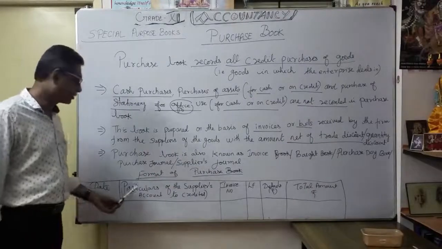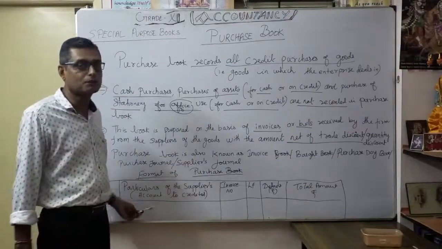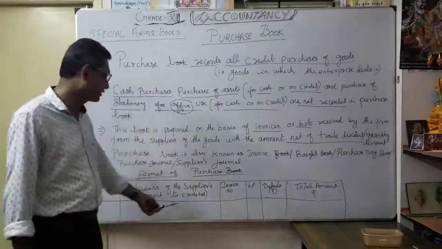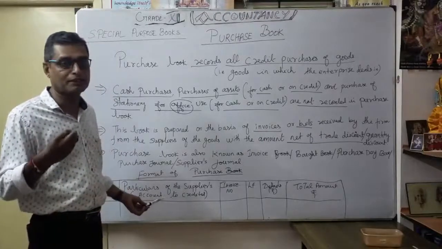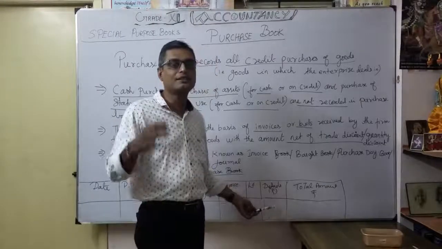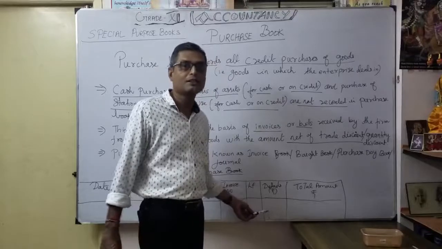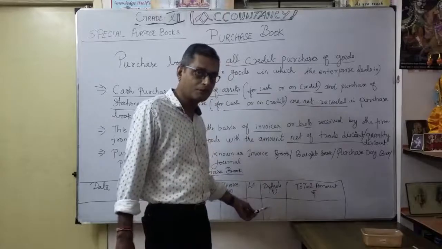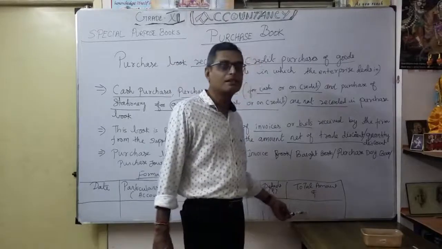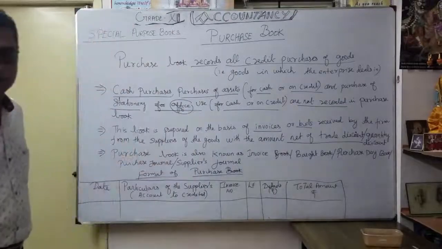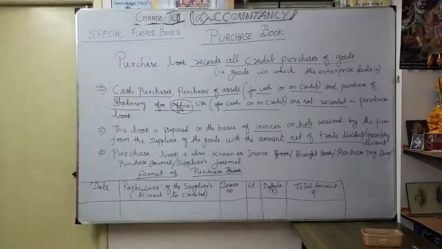Okay, so date, particulars of suppliers. Here you mention the supplier name. Under that, the purchase description of goods, what you are going to buy, and the details you have to mention here. For each, quantity, rate, number of quantity into rate. Thereafter, invoice number, ledger folio. Details you have mentioned in detail. What is your total amount, less any trade discount the supplier is offering, that you are going to deduct from this amount. Mention it clearly. So the outer column we can say is the total amount. Okay, now let's see how the purchase book is going to be recorded. Just to see the format of the purchase book and the different names of the purchase book also.